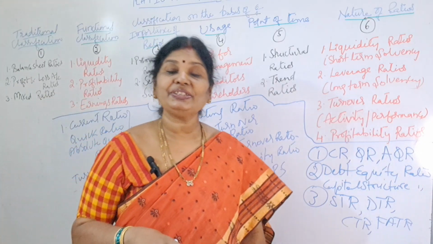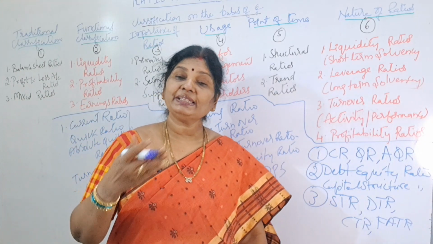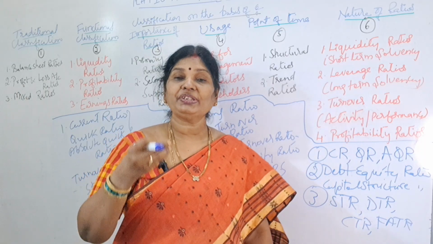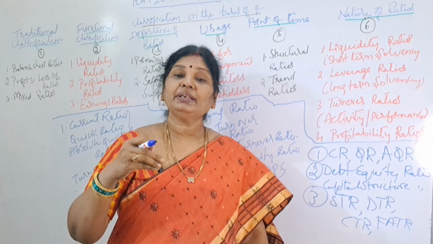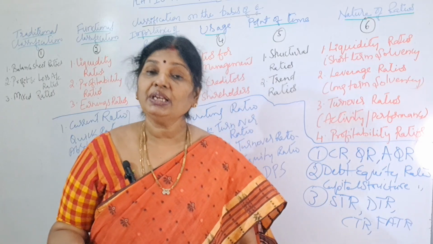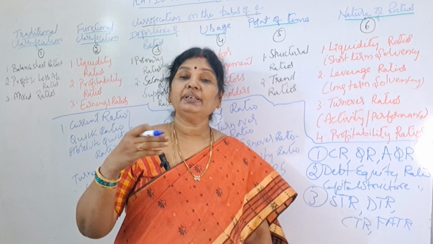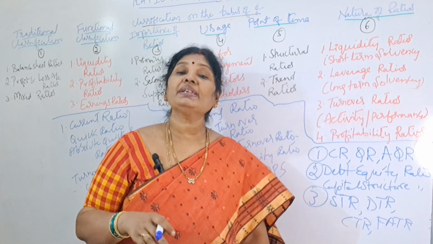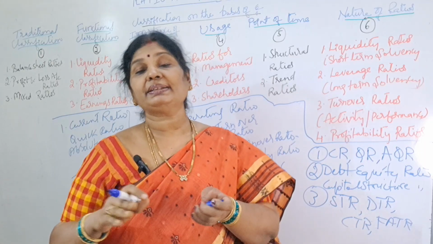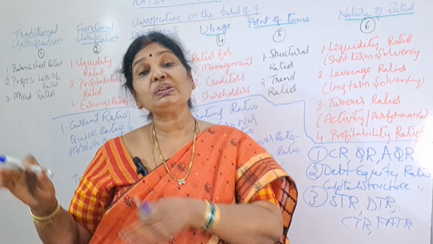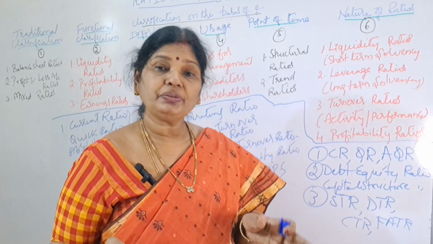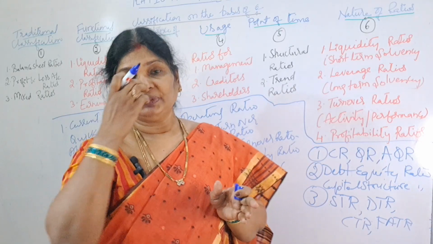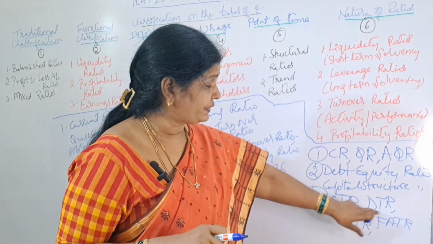How can you understand this ratio? Because if you are replacing the stock, means refilling the stock, means you are able to sell more number of times, right? So if your stock turnover ratio is, say, 8, means we are able to sell our stock very quickly. Say if the stock turnover ratio is only 4, means our stock is kept idle, means we are selling at a very slow rate. So stock turnover ratio, we want to know how many times we have to replace our stock, right? Now coming to the debtors turnover ratio.